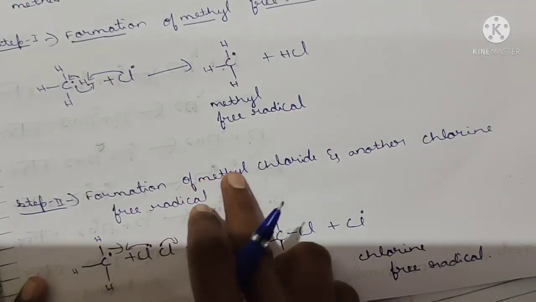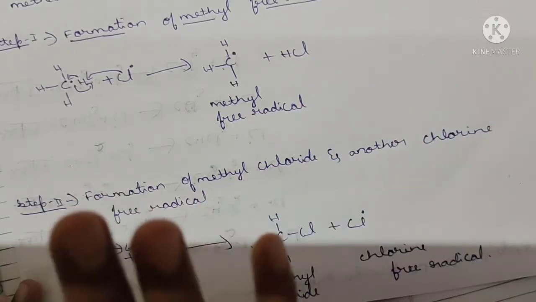Now step 2, formation of methyl chloride and another chlorine free radical. Clear?